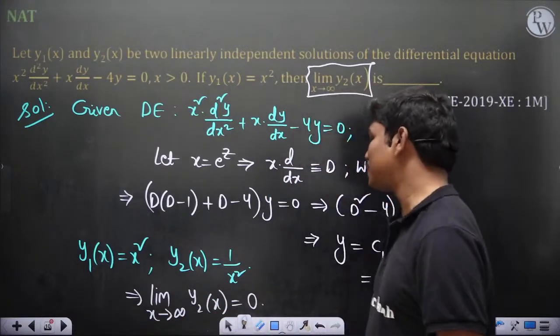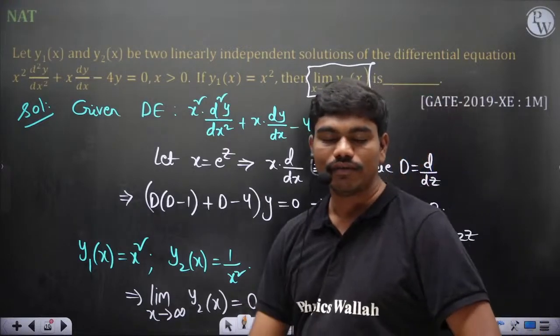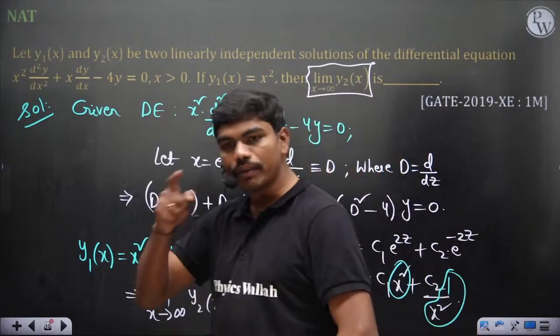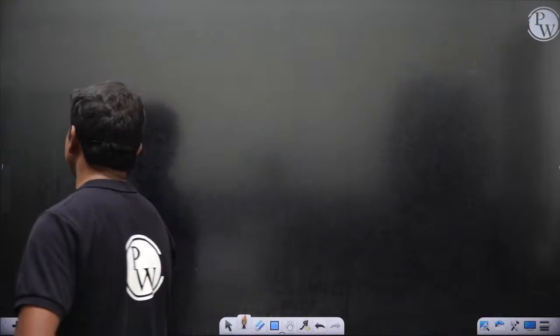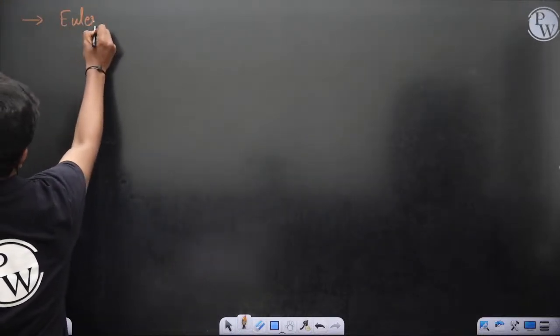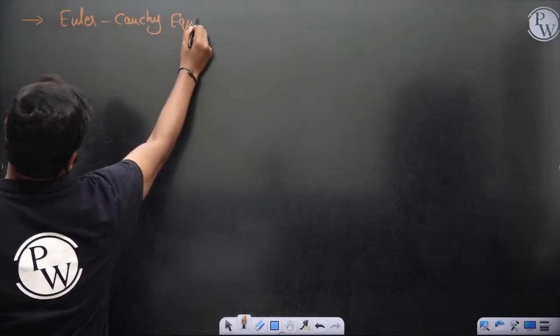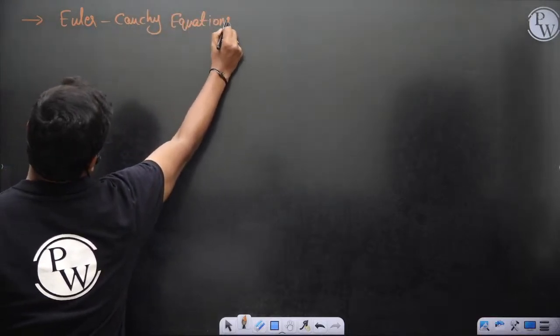So this value is 0: limit x tends to infinity of y2(x) is 0. Coming to Euler-Cauchy equations, which is again a very common topic.